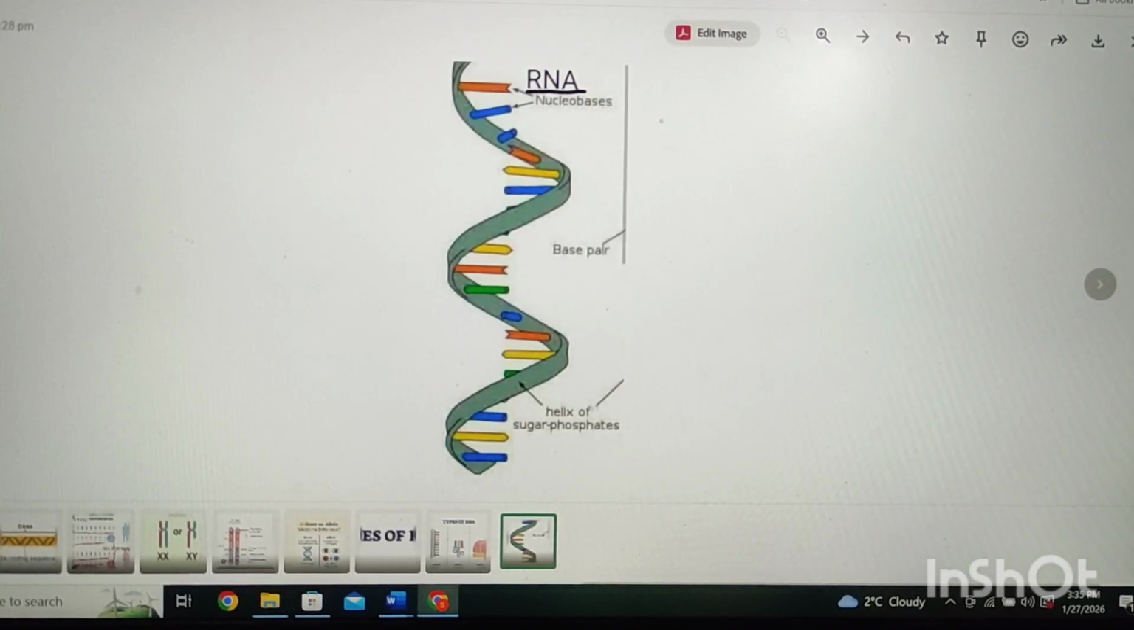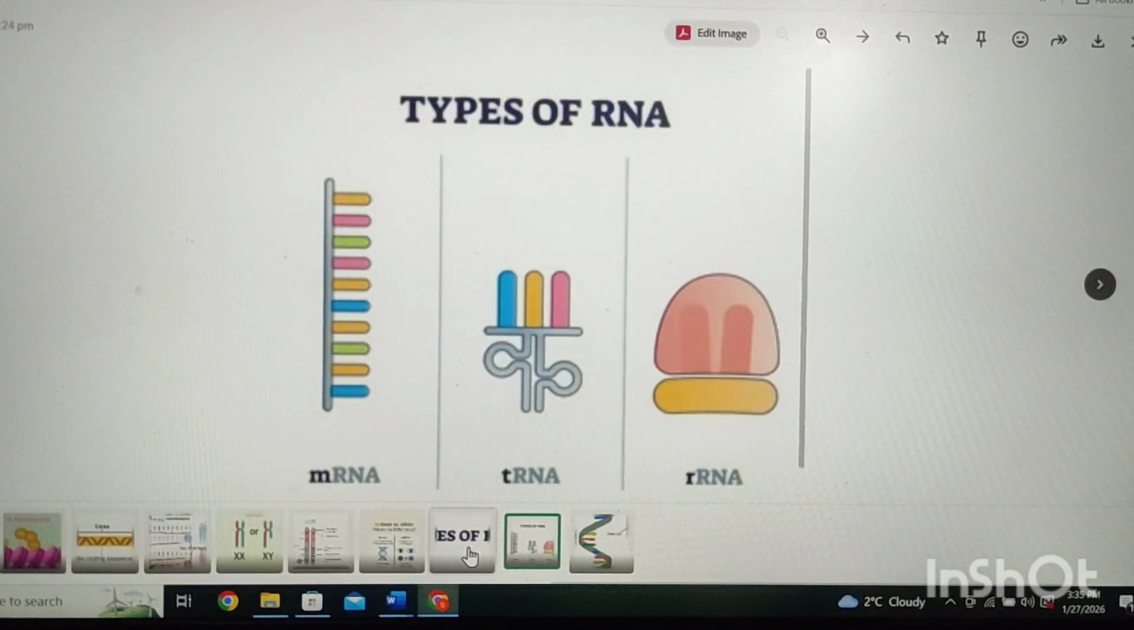Now come to the next part of this lecture, that is the types of RNA. Here we have three types of RNA: messenger RNA, transfer RNA, and ribosomal RNA. First, we have messenger RNA. Its function is to carry the message from DNA to ribosomes. Second, messenger RNA also acts as a template for protein formation.